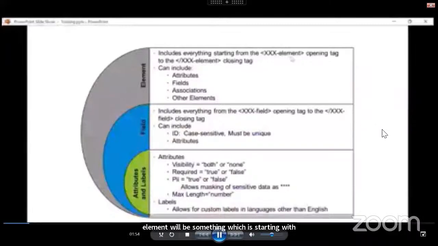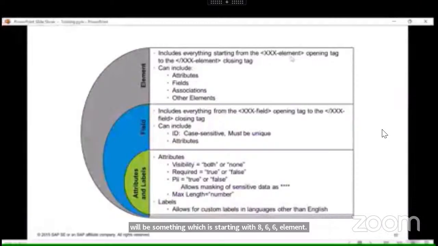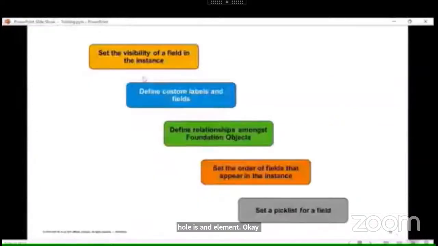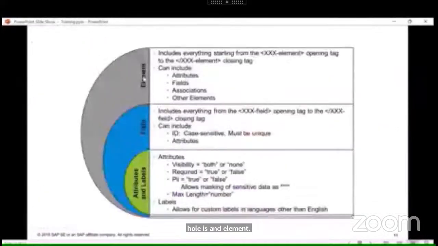Here we are talking about the HRIS element, so this whole is an element. Inside the element, in the element only, we can add the fields. We can add the associations, etc.